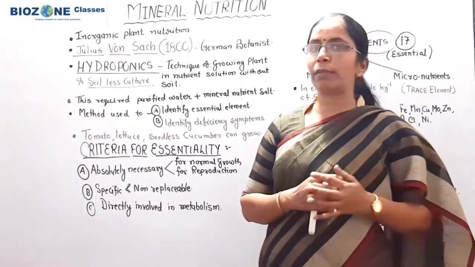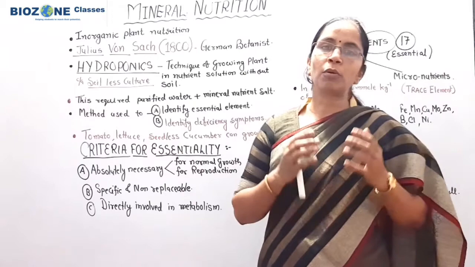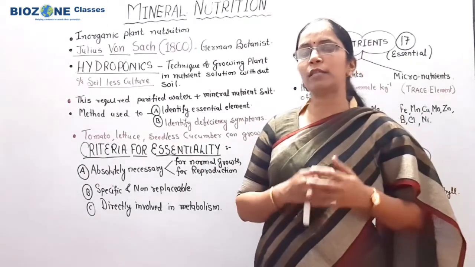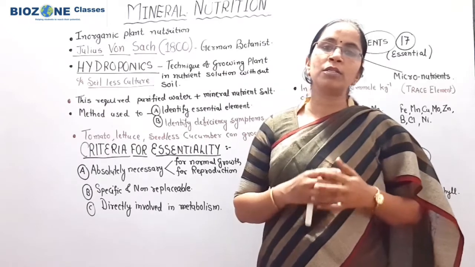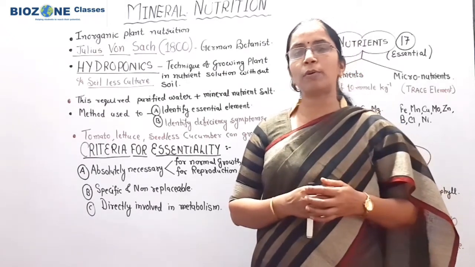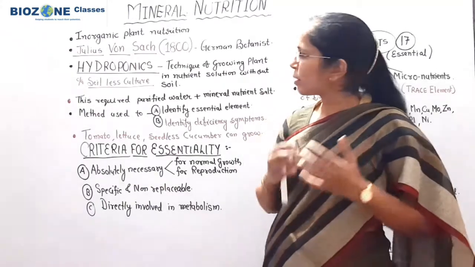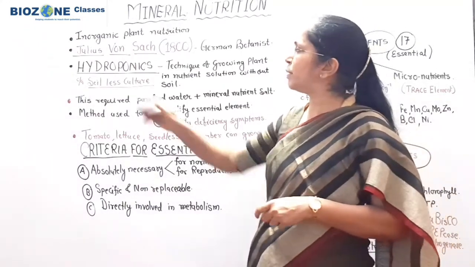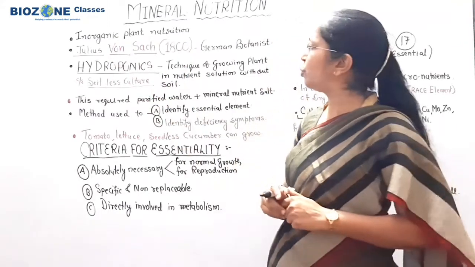So here you remember, when we study mineral nutrition in plants, these nutrients are the raw material for the synthesis of food during the process of photosynthesis. Therefore, always remember, mineral nutrition is a type of inorganic plant nutrition.